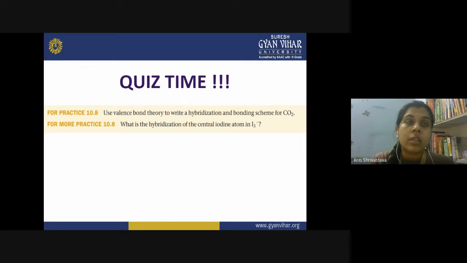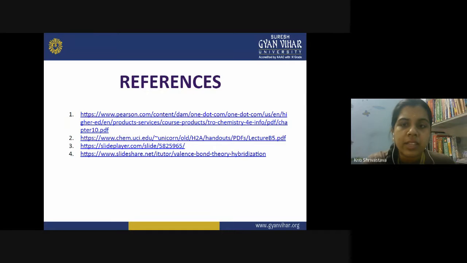So you need to solve these questions carefully. Two molecules are given here: carbon dioxide and I3 minus. These are the references for today's lecture, and tomorrow we will discuss molecular orbital theory. This valence bond theory you have already studied in the 12th class, and today we just revised those concepts. Tomorrow we will discuss molecular orbital theory, and I would suggest that you please go through your 12th class book and have a brief idea of the MOT.